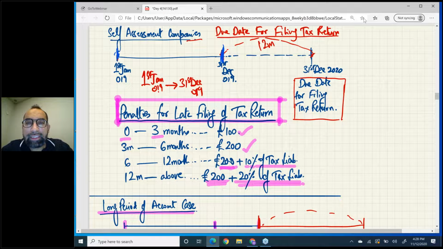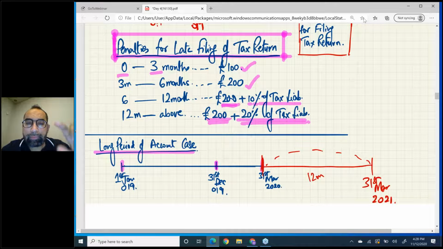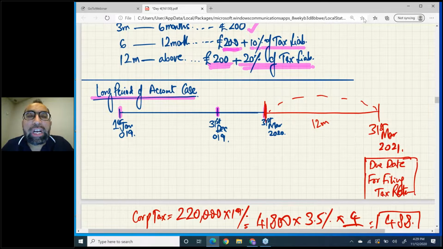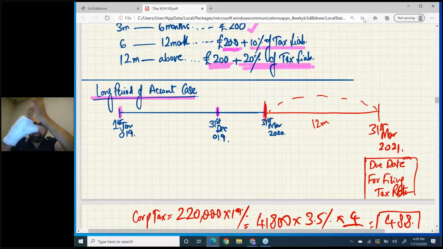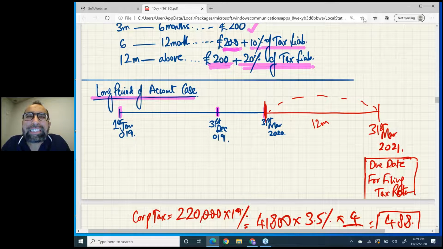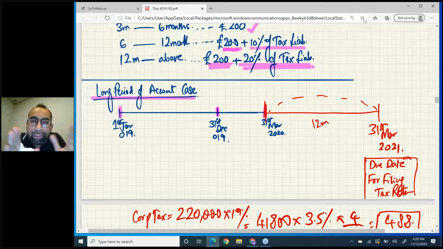I just told you 12 months, but what if you get a question of a 15-month period of account, a long period of account? For tax computation purposes, you will divide it between the first 12 months and the remaining 3.